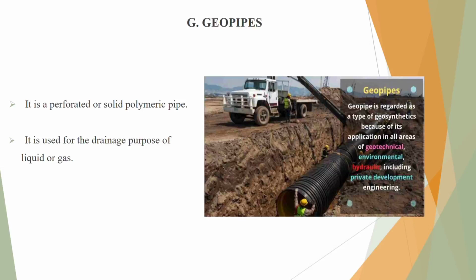Geopipes. It is a perforated or soil pipe. It is used for drainage purpose of liquid or gas. Geopipe is regarded as a type of geosynthetics because of its application in all areas of geotechnical environment, hydraulic including private development engineering.